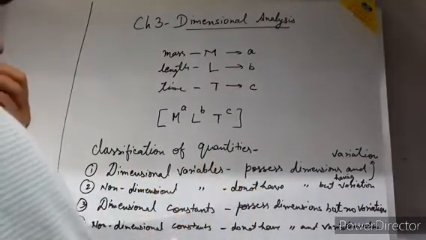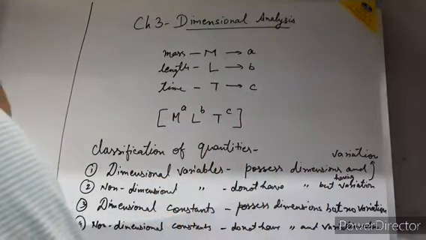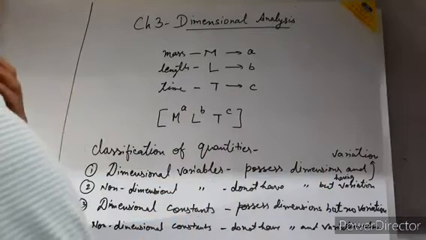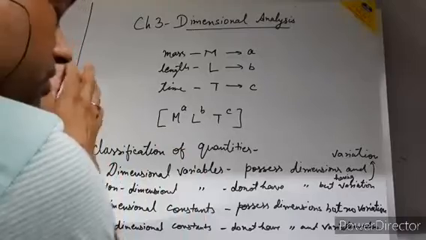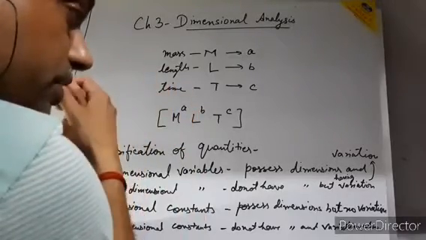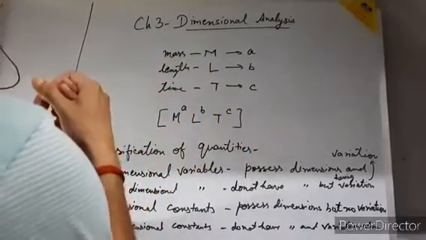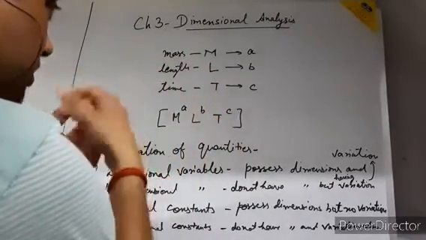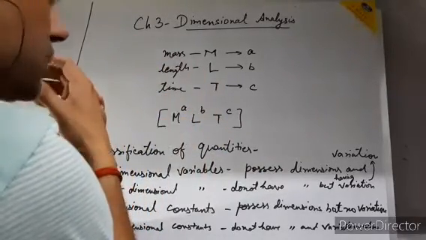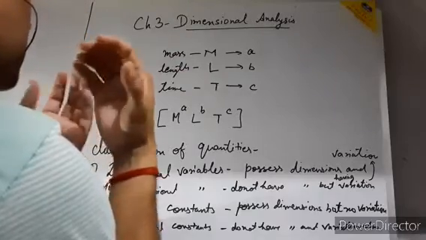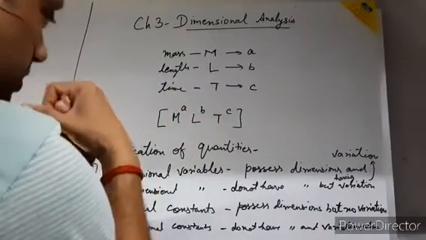Dimensional variables possess dimensions and have variations. That means velocity has dimensions, and if you change the value of displacement and time, then the velocity will change. So you can give velocity as an example of a dimensional variable. Momentum, heat, pressure, all have dimensions also, and if you change the value, the quantity has variations, so it is called a dimensional variable.